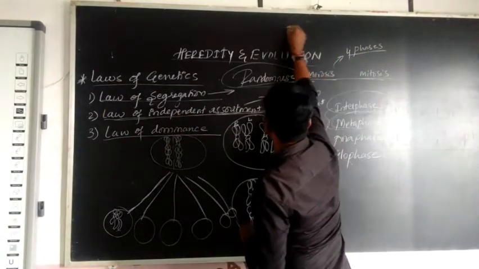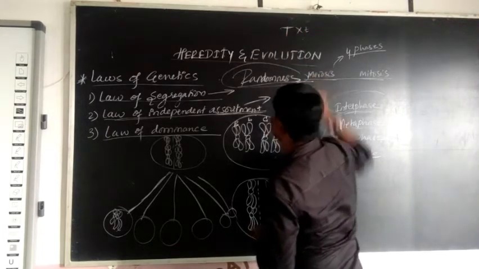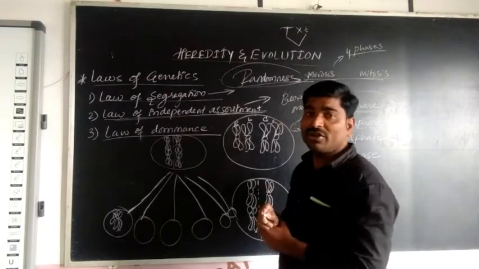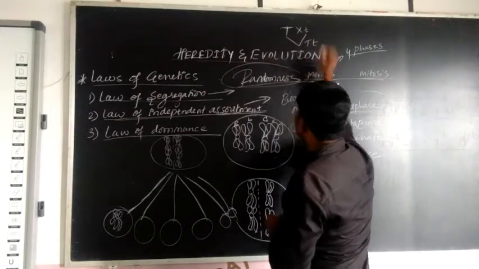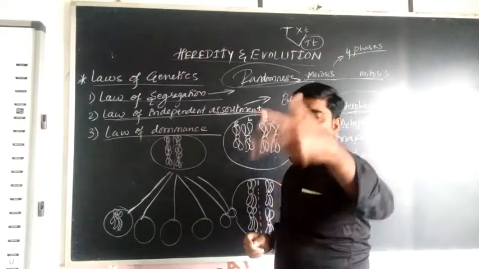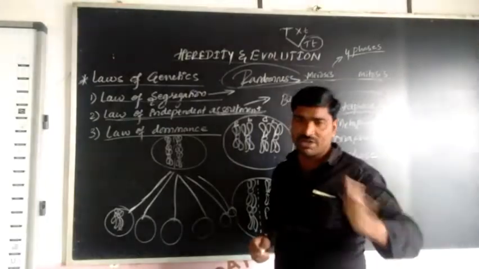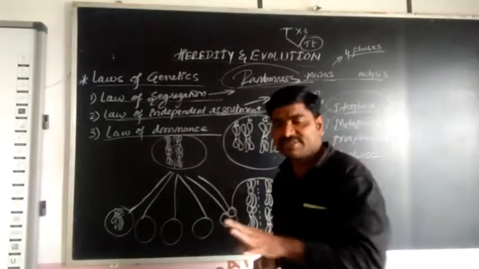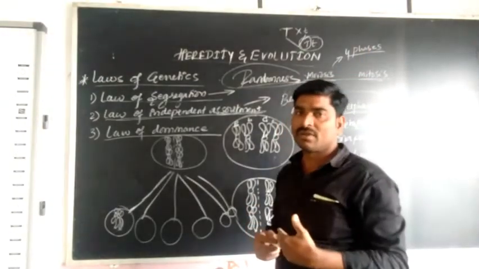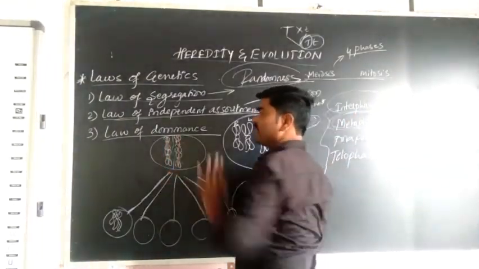So Mendel chose a tall plant and another one, a dwarf plant. During the cross pollination, crossing the tall plant with the dwarf plant, we can get the intermediate plants. These intermediate plants have one dominant character and another recessive character. So in a plant, both the properties are there. One is the dominant, another one is the recessive. But the dominant character becomes expressed, but the recessive does not express. So that is the law of dominance.